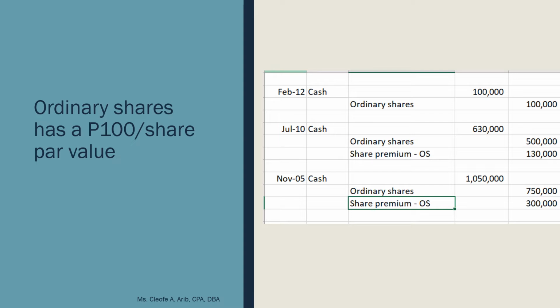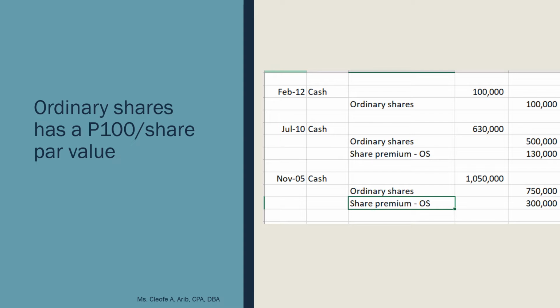Ma'am, I have noticed, for ordinary shares, is my multiplier there always the par value? The answer is yes. If you are issuing par value shares, when you look at the ordinary shares account title, the amount there is always equal to the par value. Of course, it will differ depending on the number of shares you have issued, but the multiplier to get the total amount is always your par value.